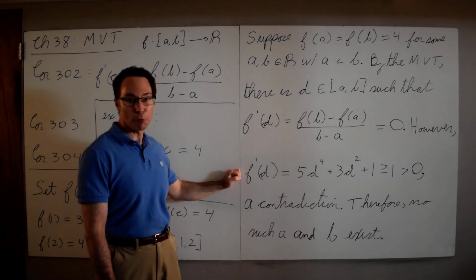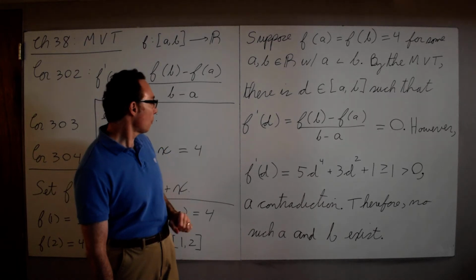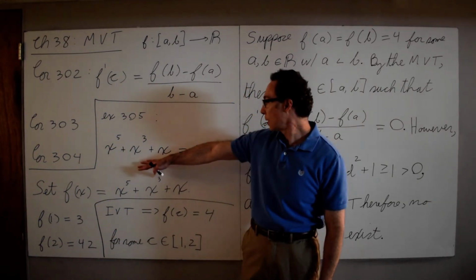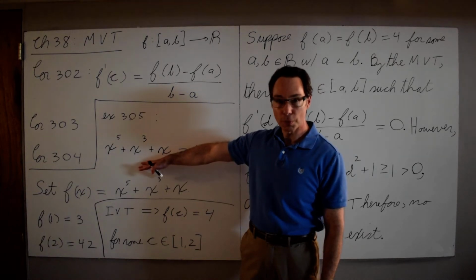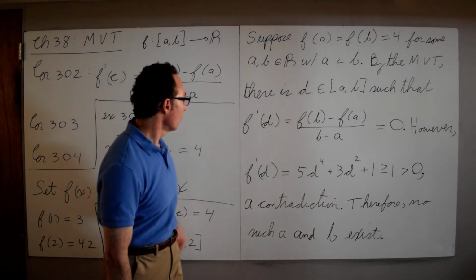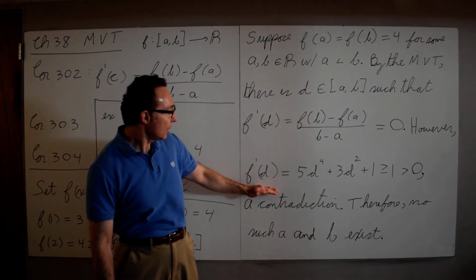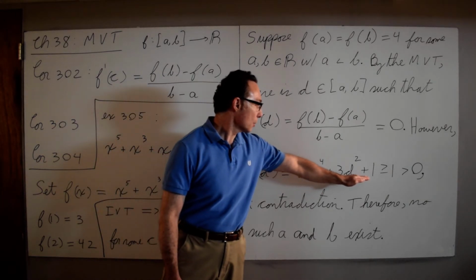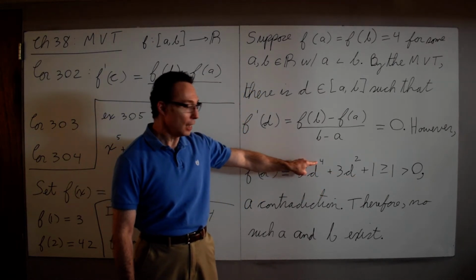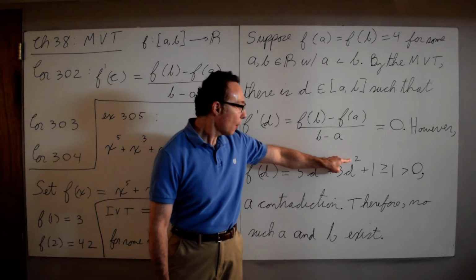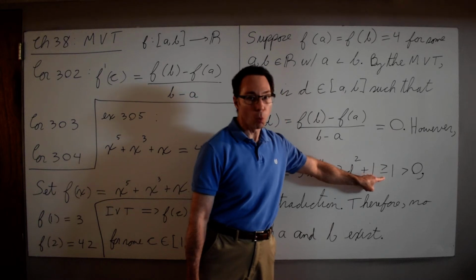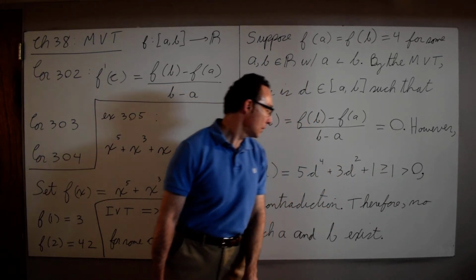However, what is f prime of d? Well, f is a polynomial. Polynomials are very easy to differentiate, so we calculate the derivative, and we substitute d. What happens then? f prime of d is 5d to the fourth plus 3d squared plus 1. This is an even power, this is an even power, plus 1. This expression is greater than or equal to 1, which is strictly greater than 0.